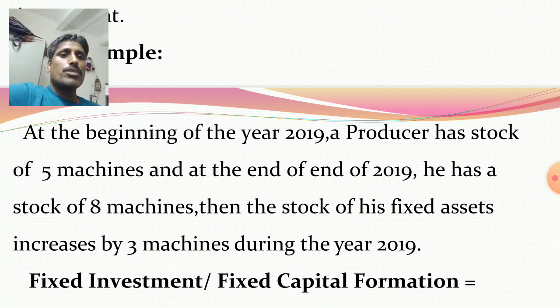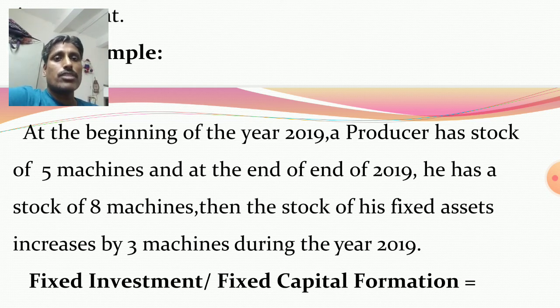At the beginning of the year 2019, a producer has a stock of 5 machines, and at the end of 2019 he has a stock of 8 machines. Then on how many machines did the producer actually invest money? It means the producer invested funds on 3 machines during the year 2019.